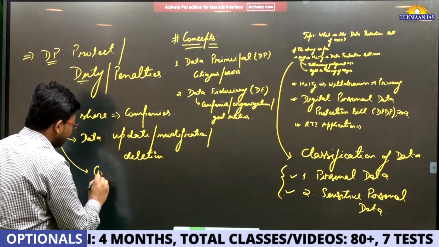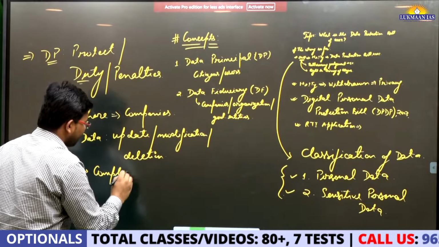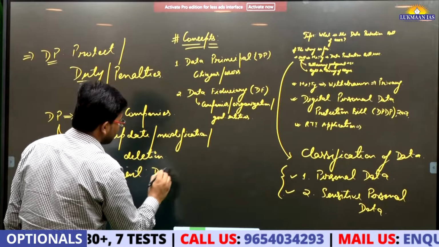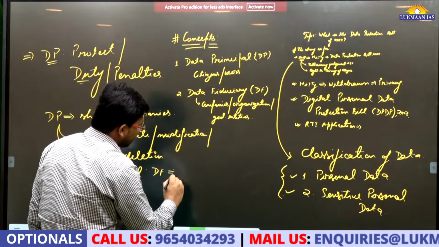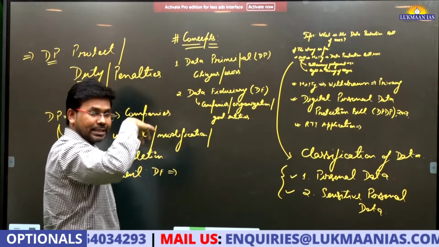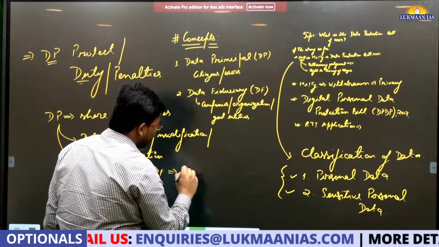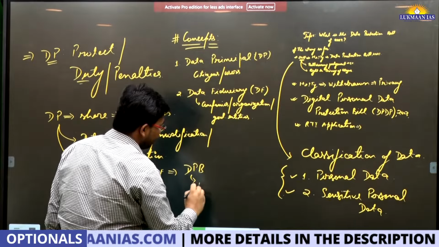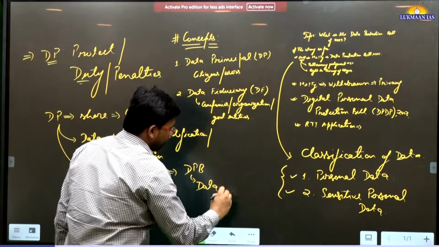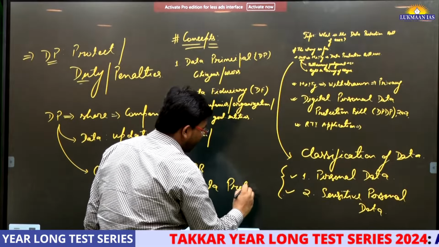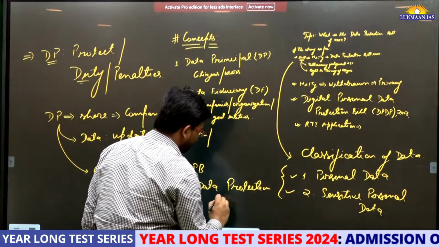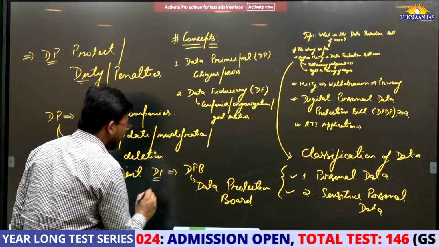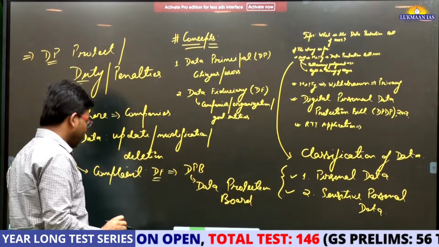They want to create a data protection board, DPB, an all India level board. So we can file a complaint against the data fiduciary with the data protection board.